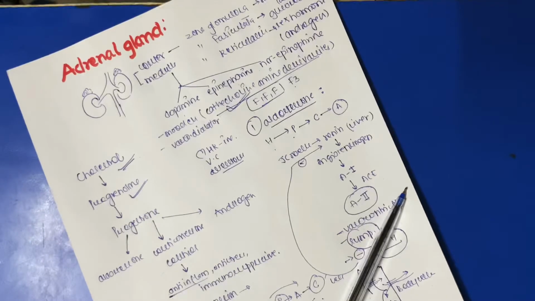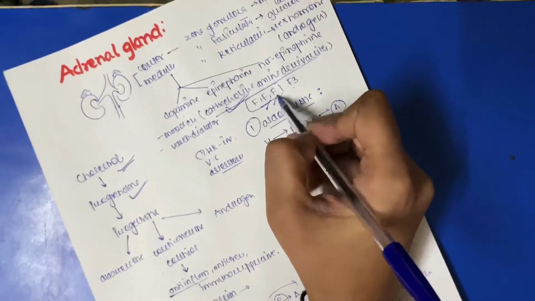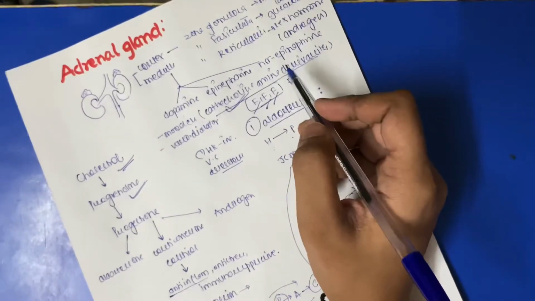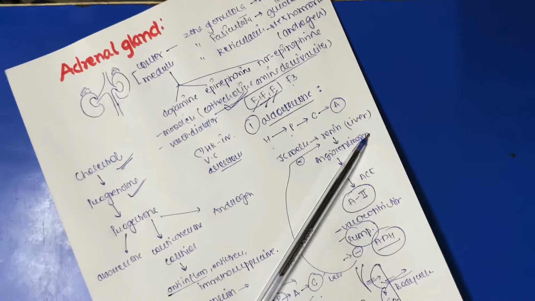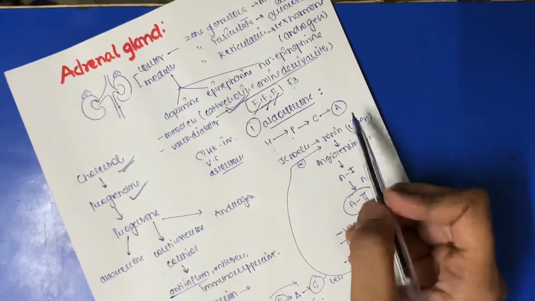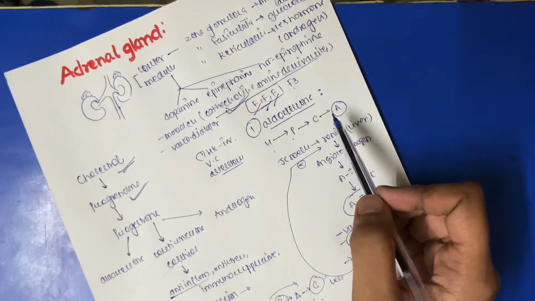And it also works in stress. I told you about it, like when you are fighting with someone, you are frightened by someone, or you are in a happy or cherishing mood. In that condition, epinephrine and norepinephrine both play, you can say, the same role. These are being produced by the adrenal medulla. Among humans, epinephrine is more than norepinephrine, and norepinephrine predominates during stress conditions with expected results, while epinephrine is in other unexpected situations.